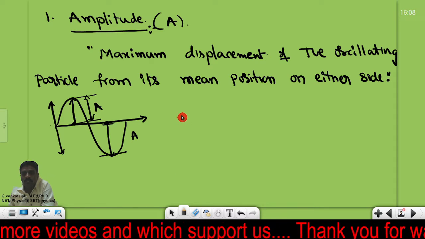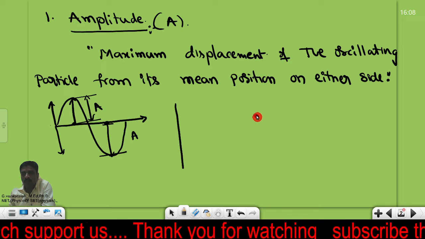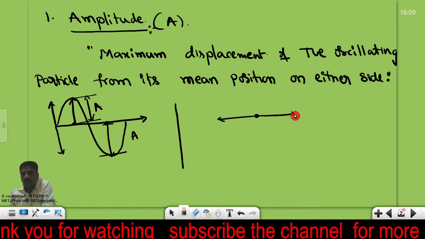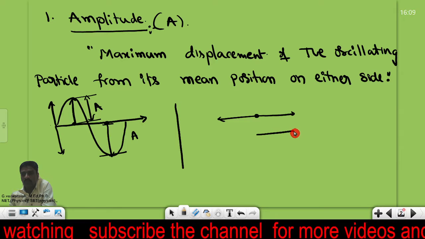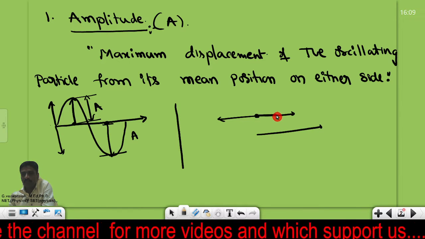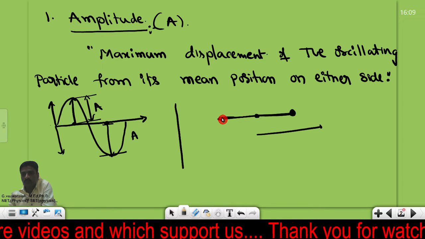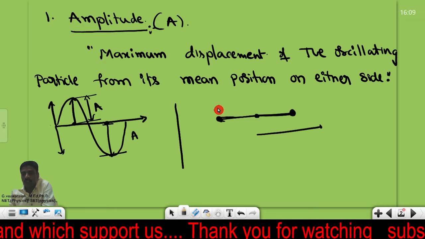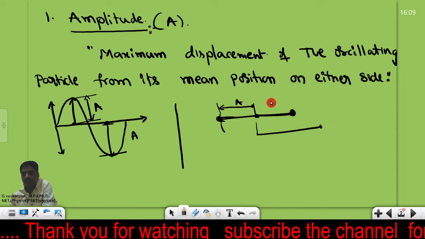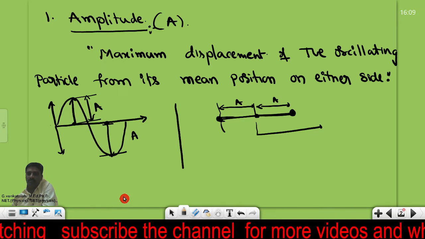If you go to the longitudinal wave, the particle will vibrate in the horizontal direction, parallel to the direction of wave propagation. If the particle is vibrating from its mean position to the maximum displacement point, this maximum displacement is called the amplitude of the particle.